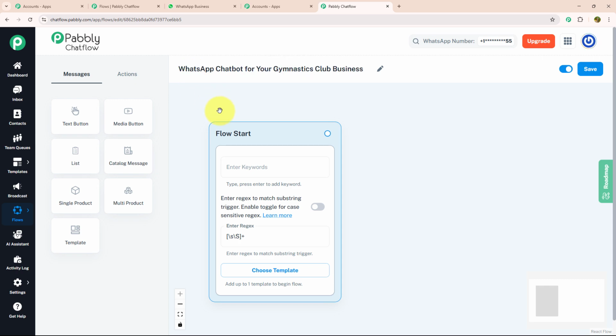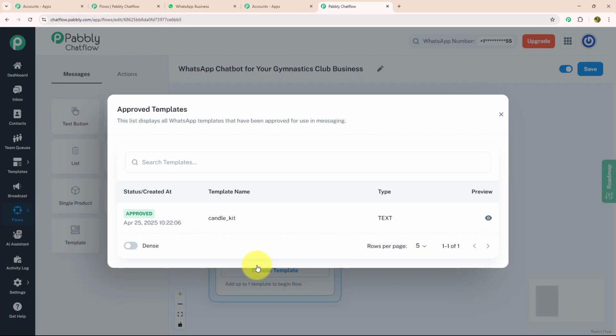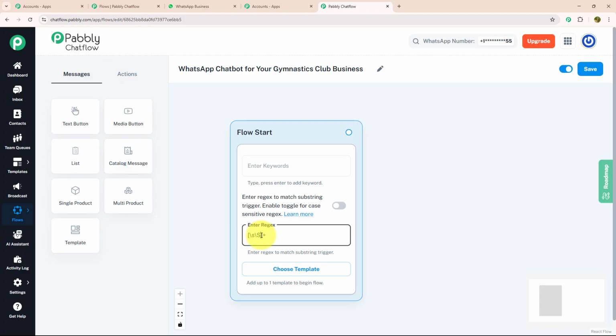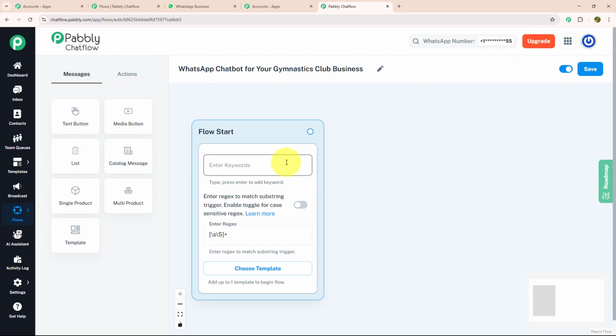After giving a meaningful name, we need to know about three main features which are given inside the flow: start keywords, regex and choose template. Let's see each feature individually. Choose template is a feature where you can choose your created template to give a personalized touch to your chat. Regex are regular expressions, with a special pattern or sequence of characters used to find a match or filter specific text.